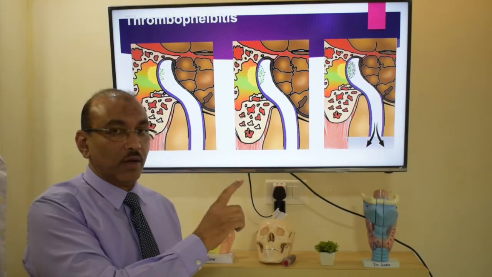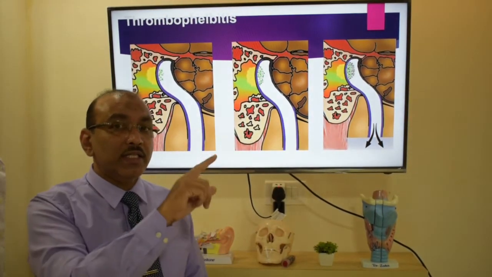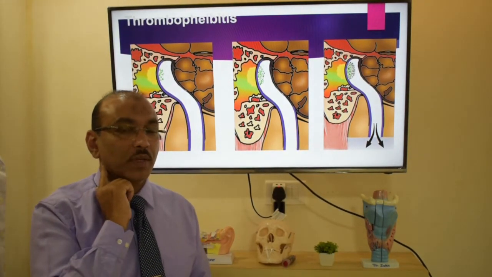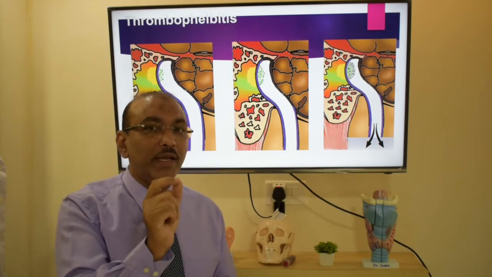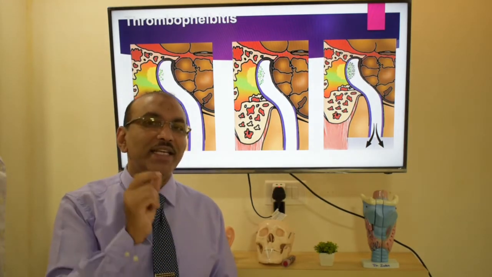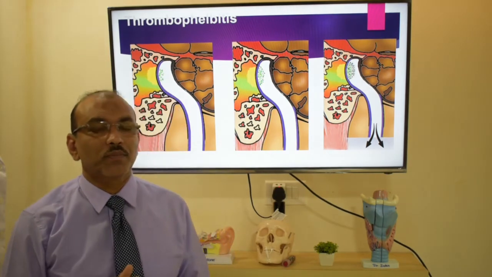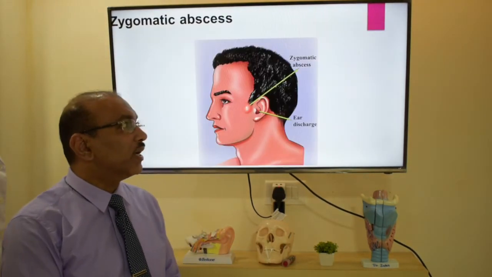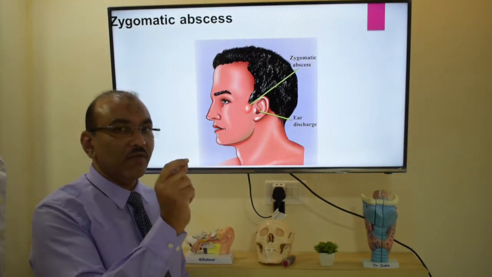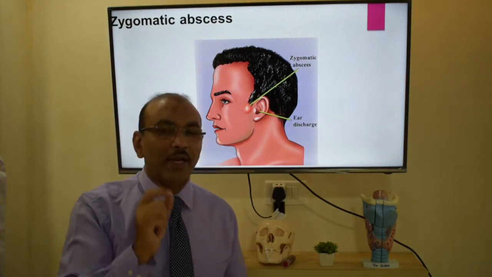So, before that, one more point to be mentioned. There is a big vein which flows behind the ear. So if there is infection in the vein, it's called thrombophlebitis. And the name of this vein is sigmoid sinus. Hence, infection of this vein is called sigmoid sinus thrombophlebitis. Now, extracranial complications, extratemporal of course. If the infection spreads to the face in this area and it forms an abscess, it's called zygomatic abscess.